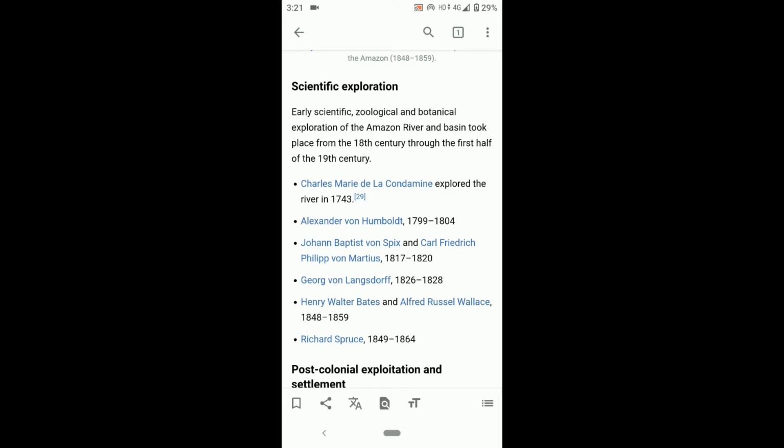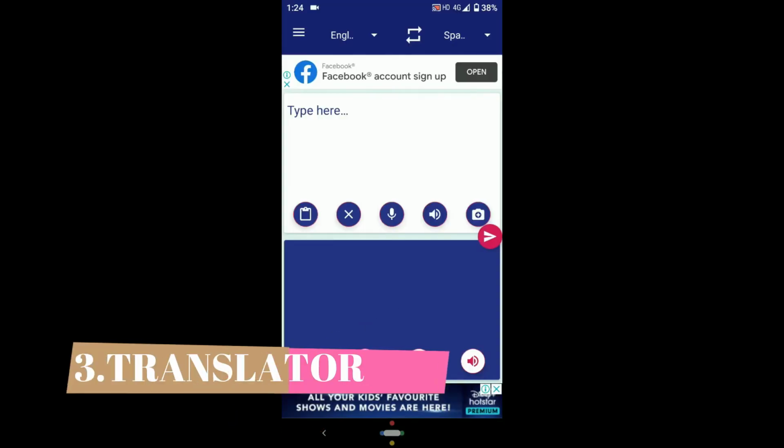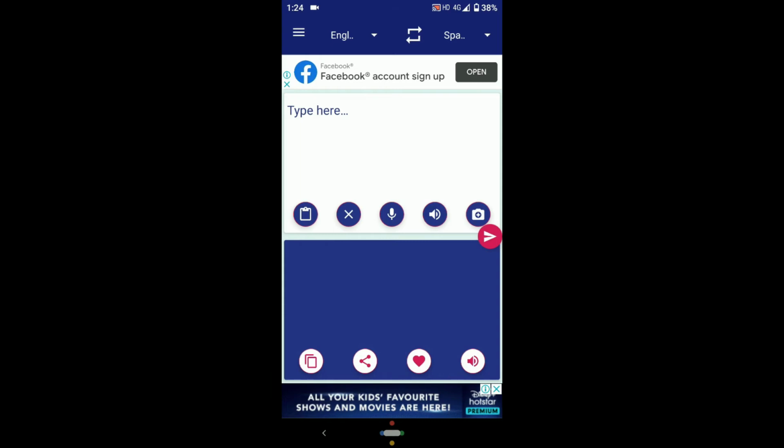So without getting late, let's jump on to the third app that we're gonna see, which is a translation tool. This app is interesting because when you are traveling, you cannot understand their language and they cannot understand yours. This app is used to translate their language. Let's see how to use it. This is only for educational purposes. The link is in the description. Go and check it.